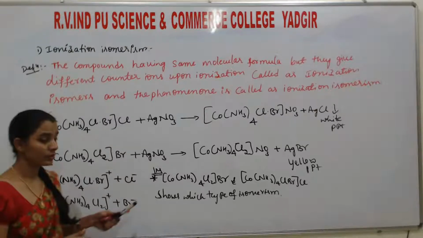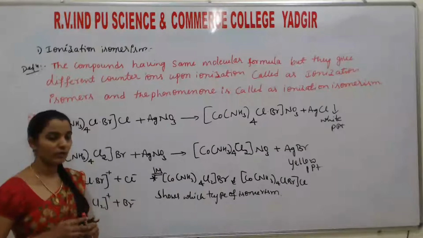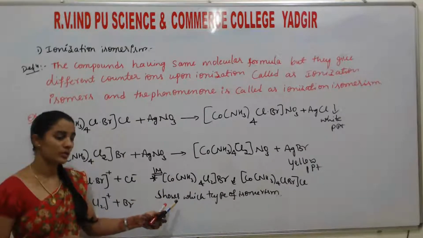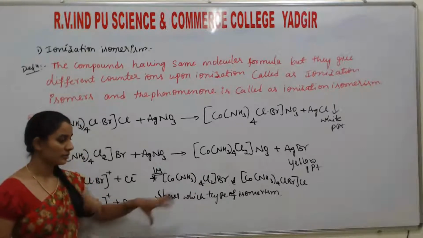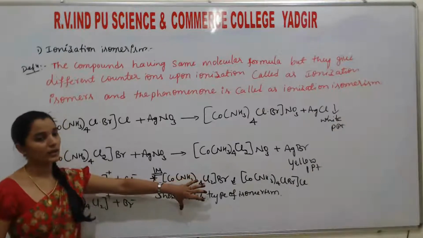So not only ionization isomerism, they give two types, to mark two different coordination compounds. Among them, they tell you to choose which type of isomerism is exhibited by these two complexes. This is the way they raise the question in the examination.